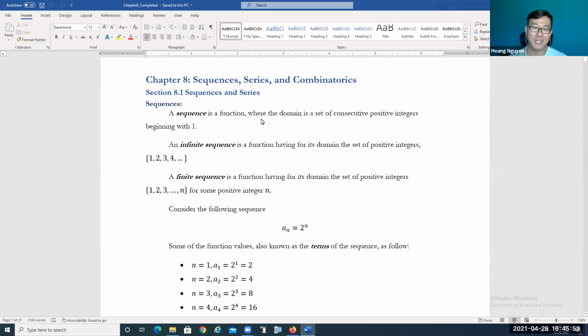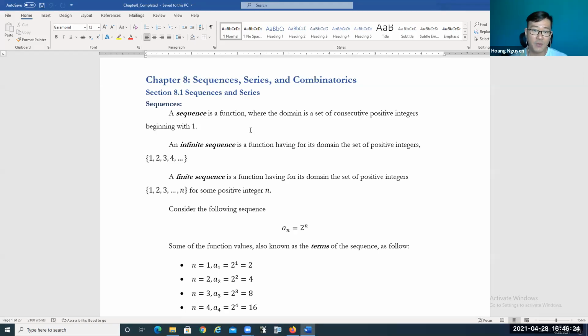So let's talk about sequences. Let's take a look at a few definitions first. A sequence is a function where the domain is a set of consecutive positive integers beginning with 1. Consecutive means that the numbers come one right after another. Positive integers are 1, 2, 3, 4, 5, 6, 7, etc., beginning with 1. So that's the definition of a sequence.